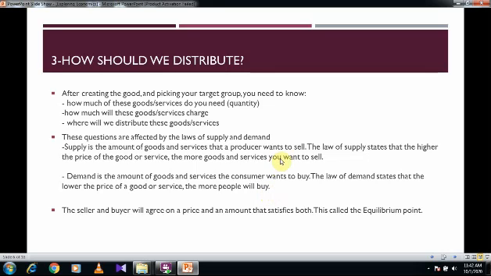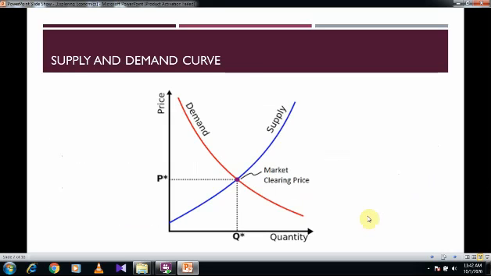Suppliers or producers want high prices. So what do we do? In order to reach the satisfaction of everyone, the sellers and buyers will agree on a certain price that satisfies both. This is called the equilibrium point. As you can see here, this is called the supply and demand curve. This is the price and this is the quantity.